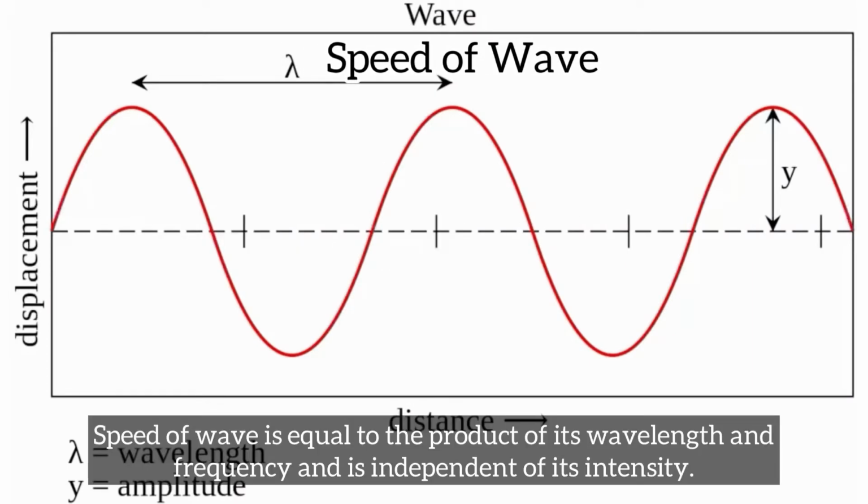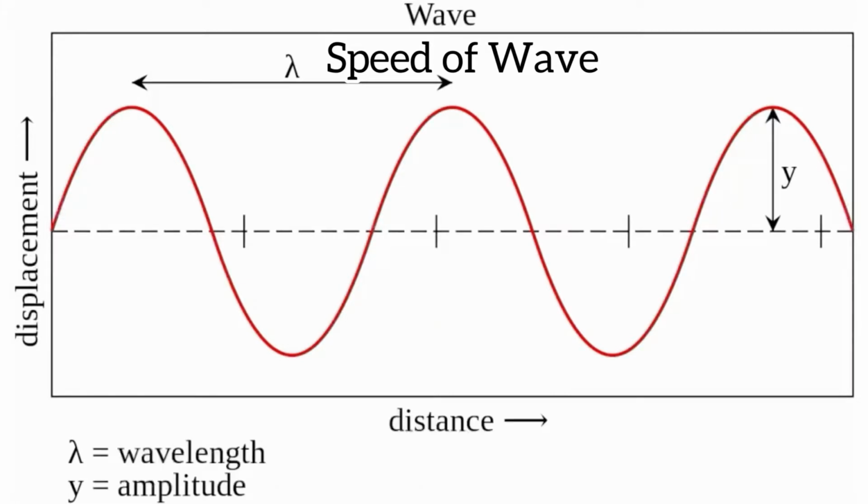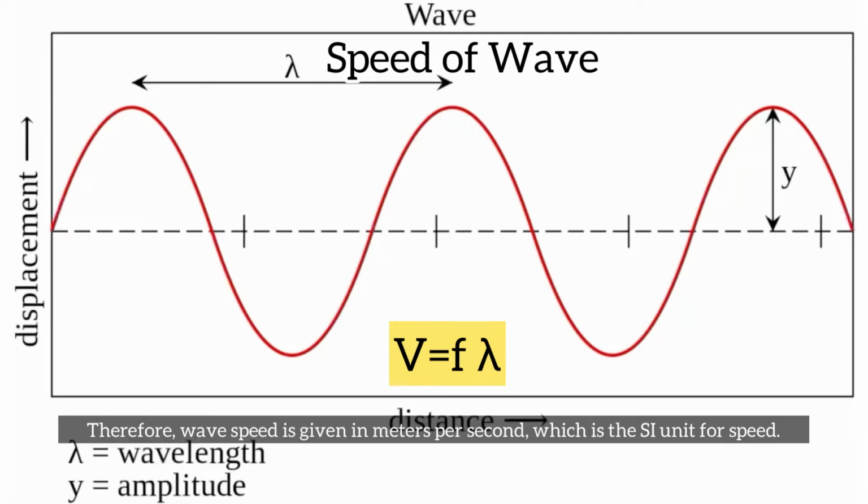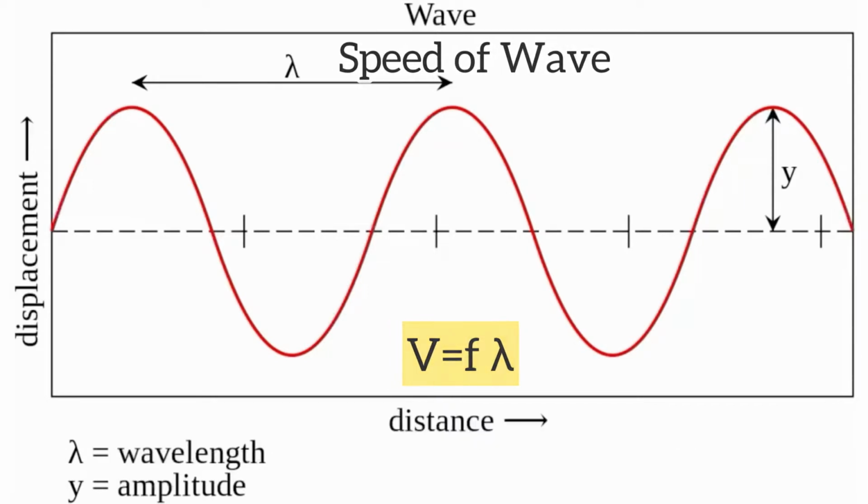The speed of a wave is equal to the product of its wavelength and frequency, and is independent of its intensity. For the formula, speed of wave is equal to wavelength multiplied by wave frequency. In this equation, wavelength is measured in meters and frequency is measured in hertz, or number of waves per second. Therefore, wave speed is given in meters per second, which is the SI unit for speed.